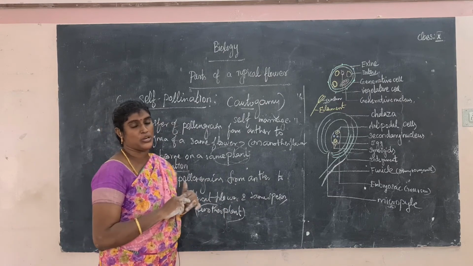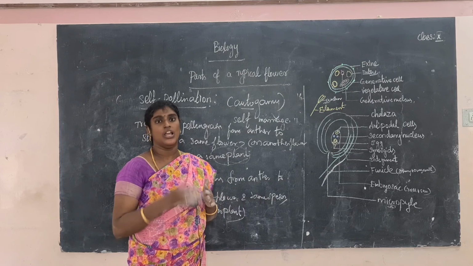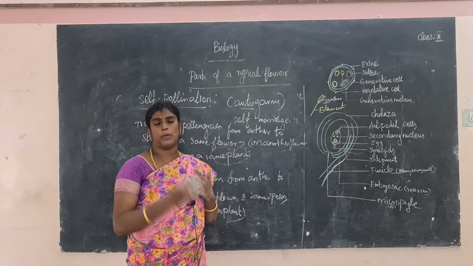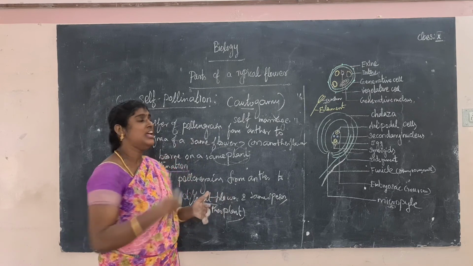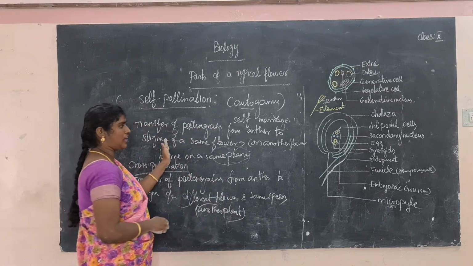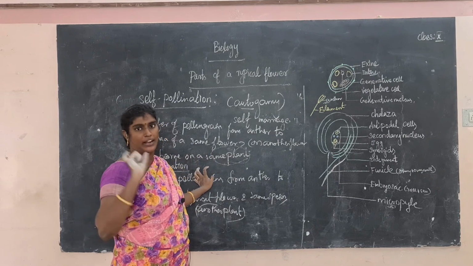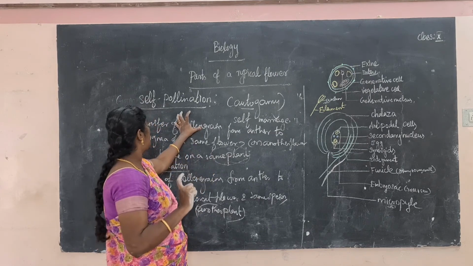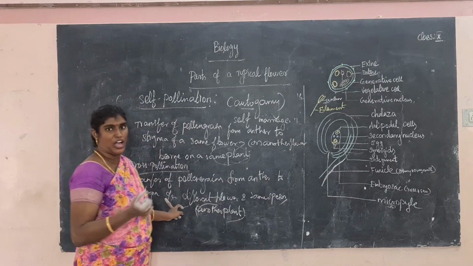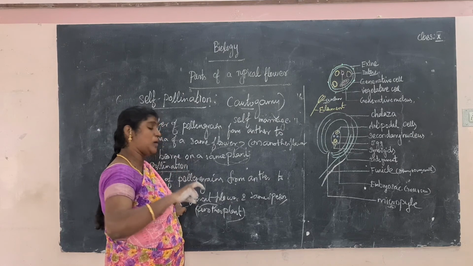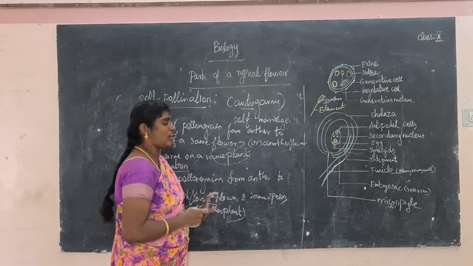What is the meaning of pollination? Pollination is the transfer of pollen grains from anther to stigma. Pollination is divided into two categories, self pollination and cross pollination. What is the main difference between self pollination and cross pollination? Self pollination is the transfer of pollen grains from the anther to the stigma of the same flower, or another flower on the same plant. If it happens in the same plant, it is self pollination. In cross pollination, pollination occurs in a different flower, especially on a different plant. Different plant, another plant, that is called cross pollination.